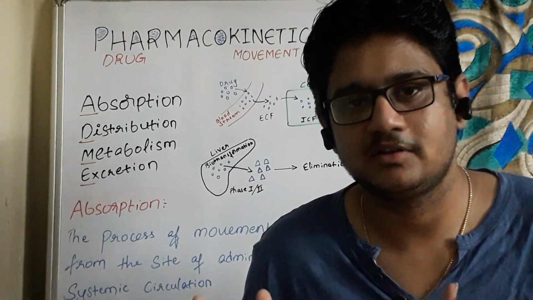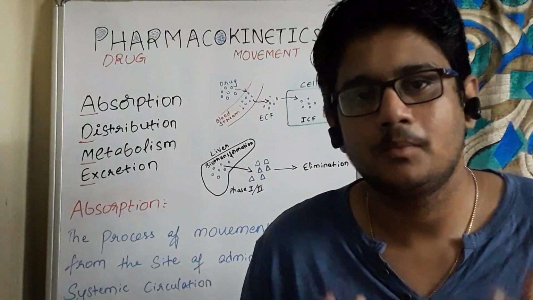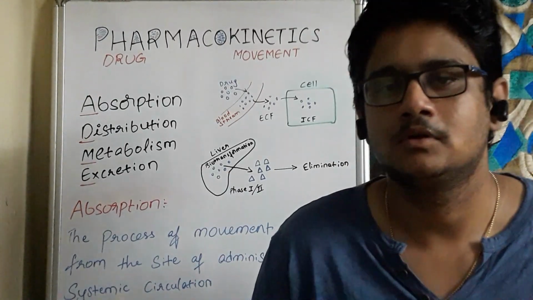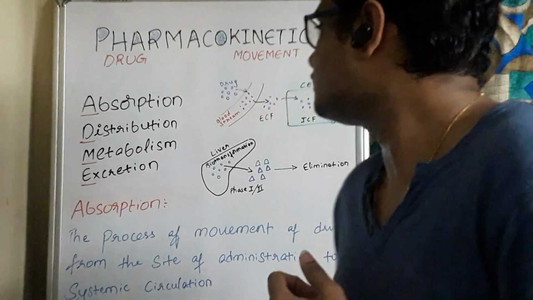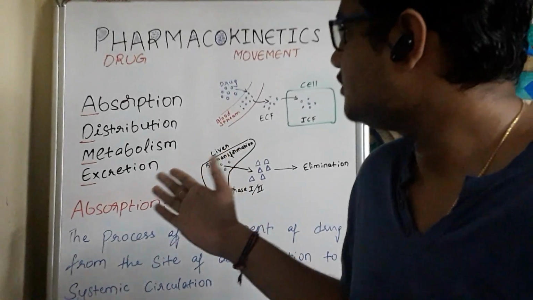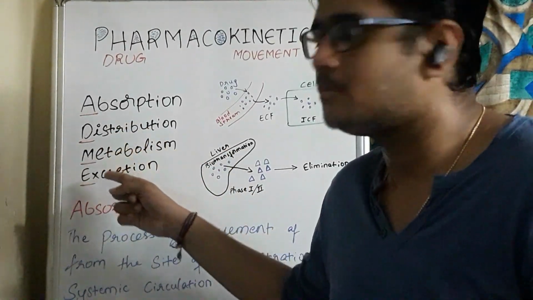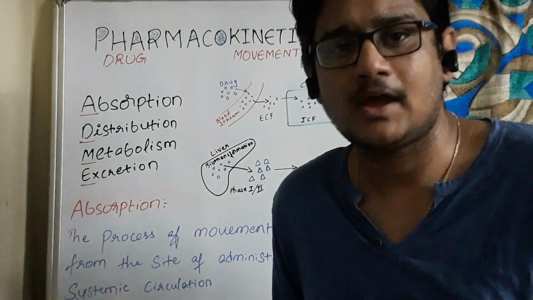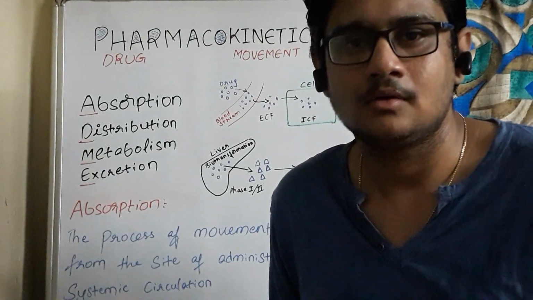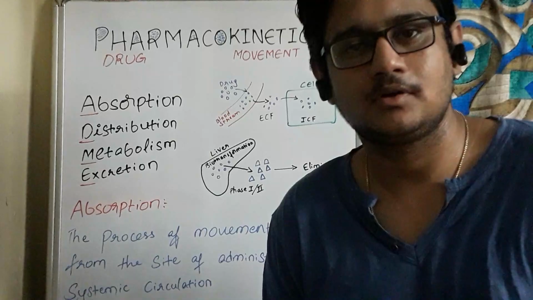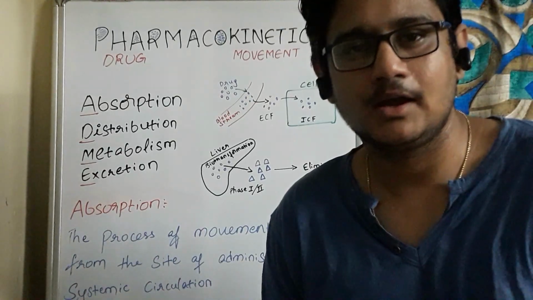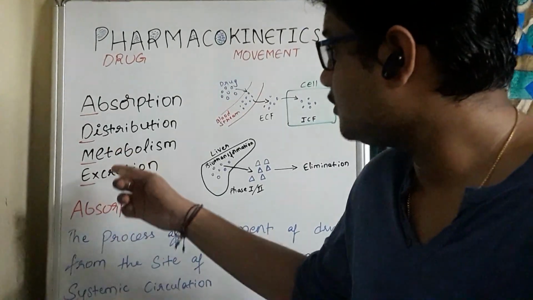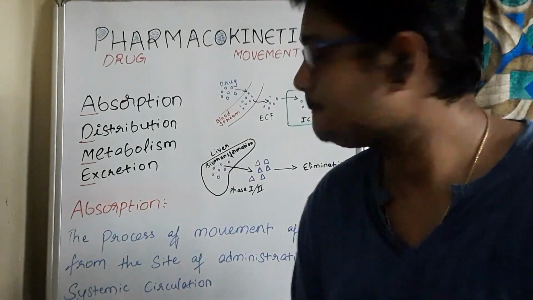Pharmacokinetics generally refers to movement of the drug. Pharmacokinetics has different phases: absorption, distribution, metabolism and excretion. We have a mnemonic called KADME. K is for kinetics and ADME stands for absorption, distribution, metabolism and excretion.